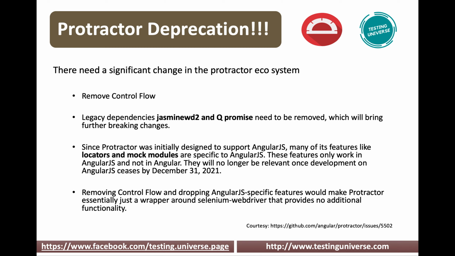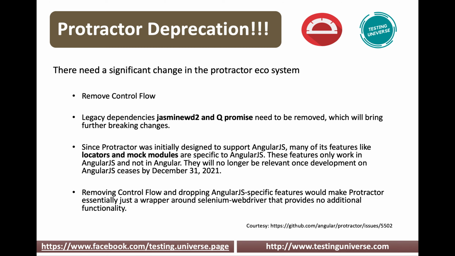Once AngularJS support ceases on December 31st, 2021, these features will no longer be relevant, because they are ceasing the development of AngularJS support also. So these are the many changes they have to make. And removing control flow and dropping AngularJS-specific features would simply make protractor essentially just a wrapper around Selenium WebDriver